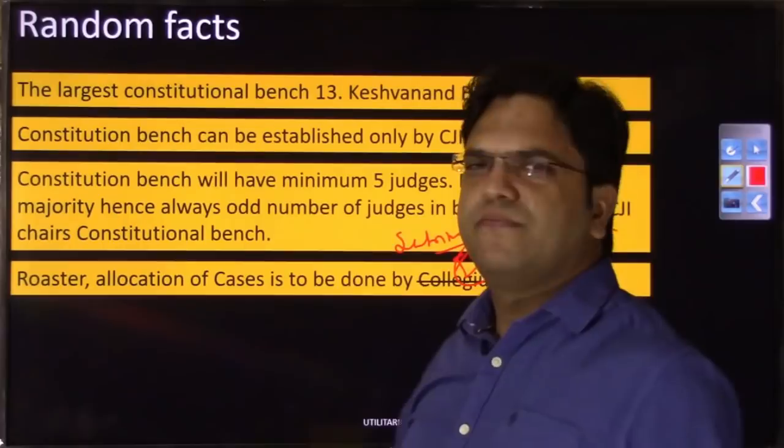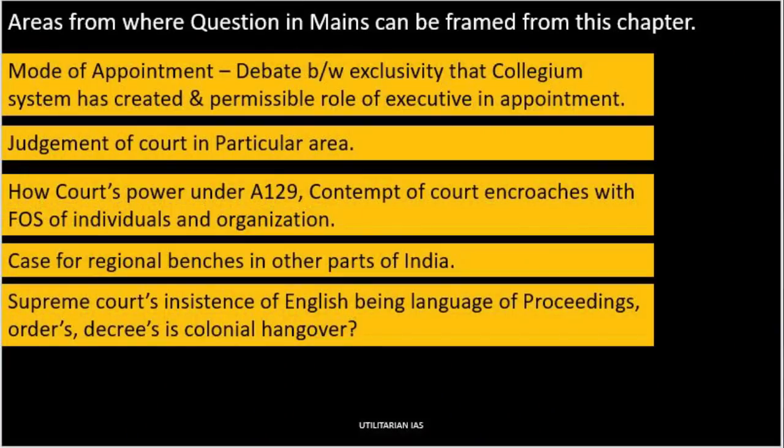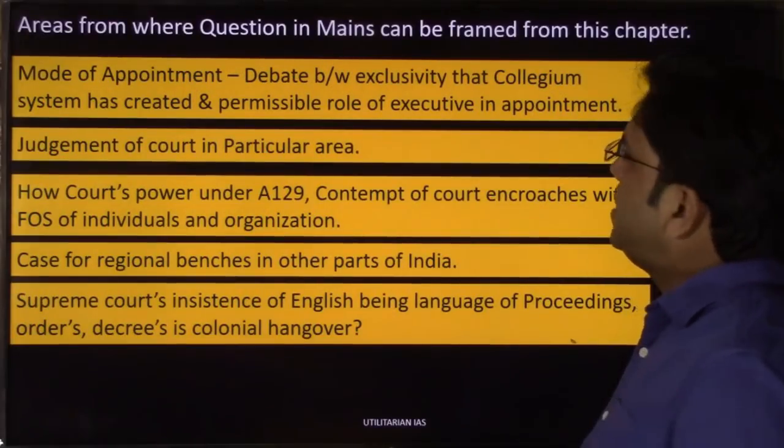So these were some random facts that could not be inserted in those previous 3 lectures with the flow, so that we have mentioned here. Now if the question has to be framed for the mains from this chapter from the Supreme Court, what are the areas from which a mains question can be framed?